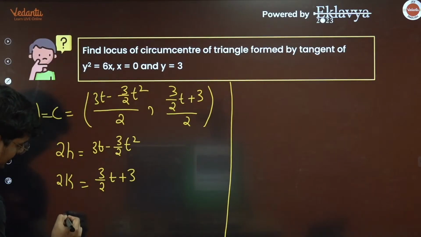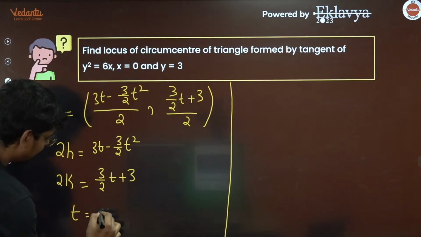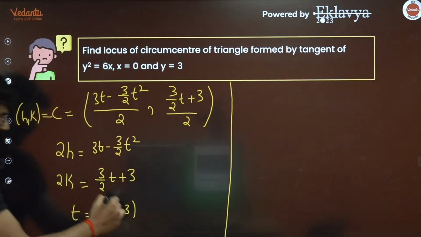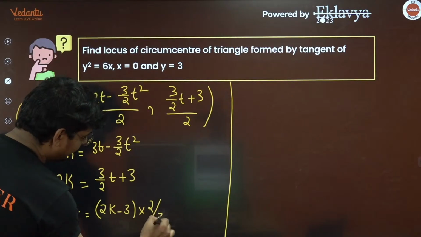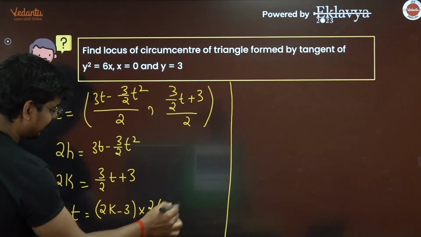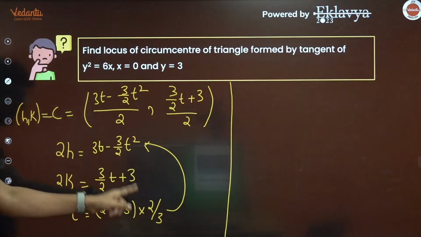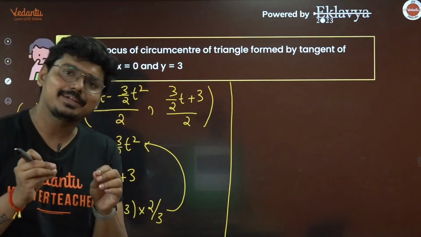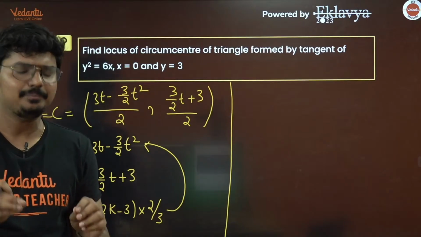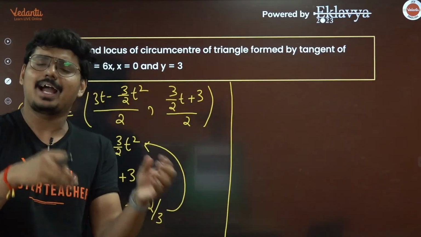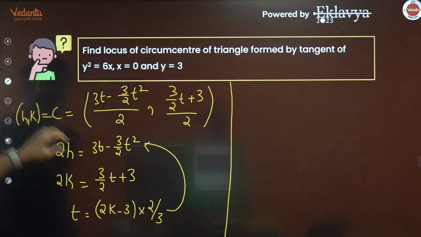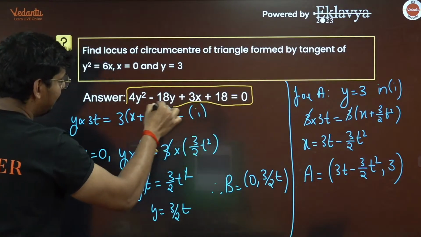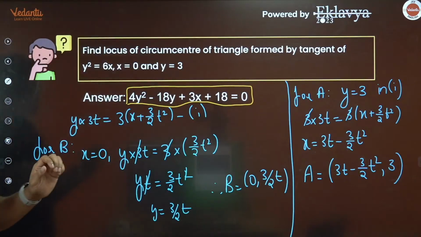Now from here, you can say t is going to be 2k minus 3, agreed, 2k minus 3 into 2 by 3. Now put this value of t in this equation, guys. When you do that, you would end up getting an equation in terms of h and k. Substitute h as x and k as y. That is going to give you the solution. If you do so, this is the answer which you are going to get.